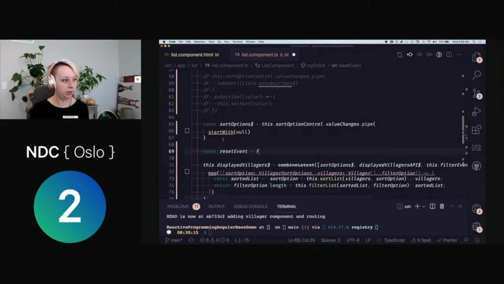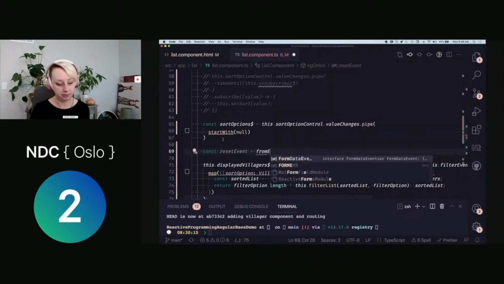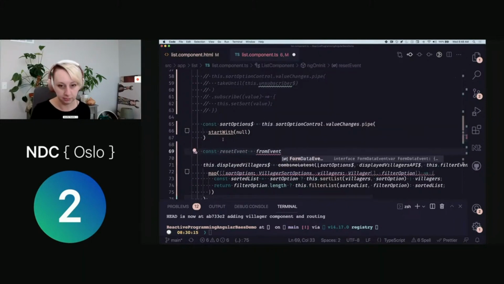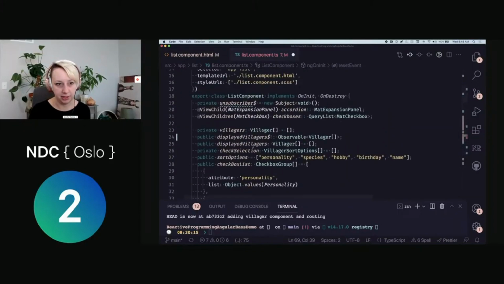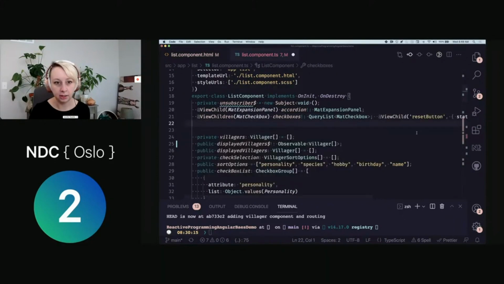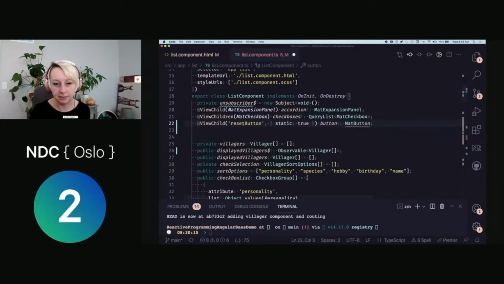And what we're going to do is use the fromEvent operator, which is not populating for me right now. And so what we can do is use, I believe, my button accessible, or maybe I don't. Here's my reset button. I'm getting access to that reset button that I have.